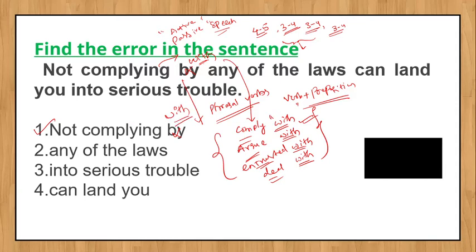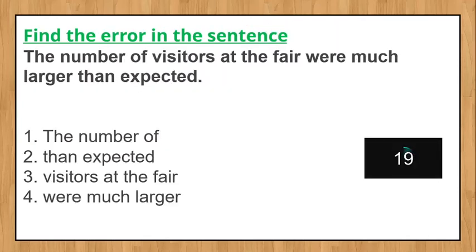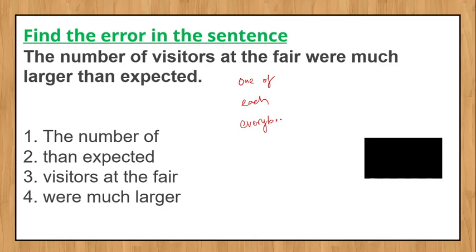Next question. The number of visitors at the fair were much larger than expected. So what is the error in this sentence? Basically, one of, each of, everybody, anybody, the number of. Please remember this, everything I am writing here is most important.